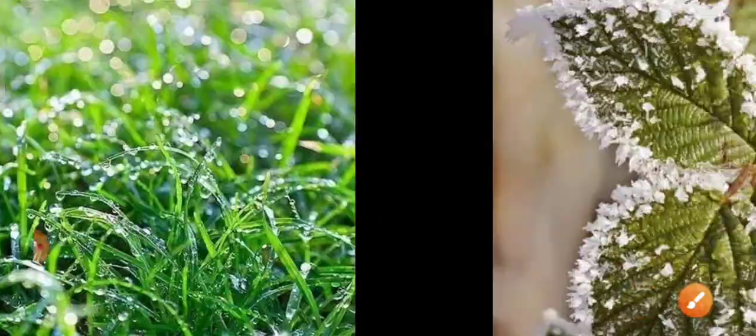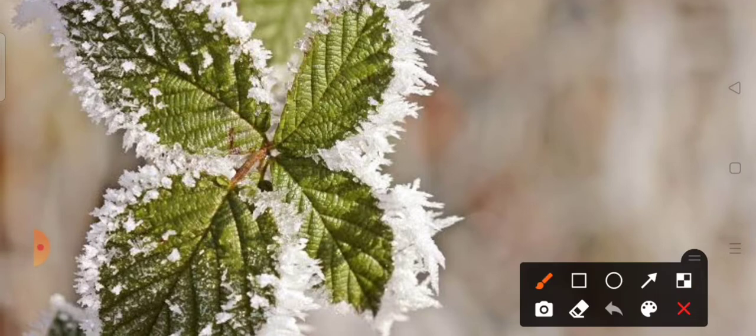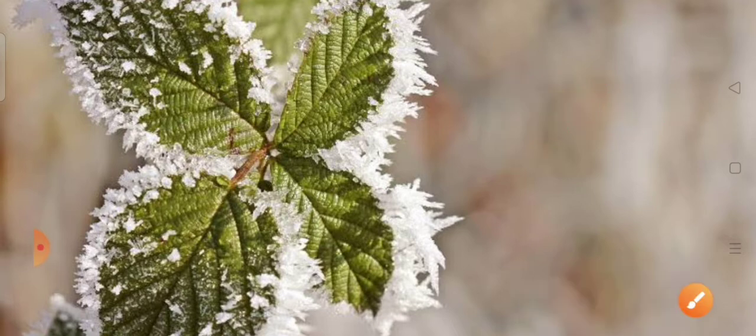The next one is called frost. So what do we mean by frost? Frost occurs at a very low temperature, when the condensation occurs at zero meters, that is the ground level.